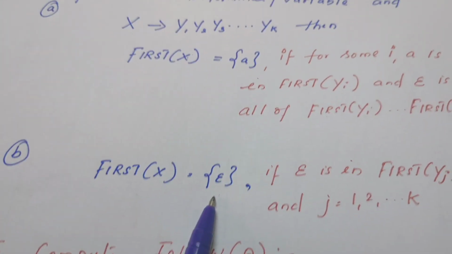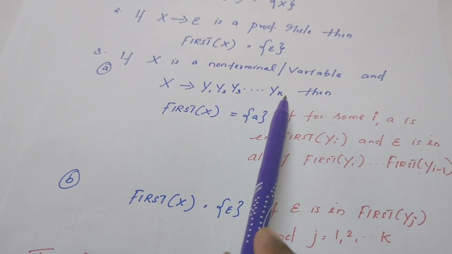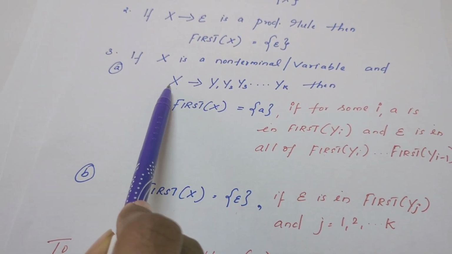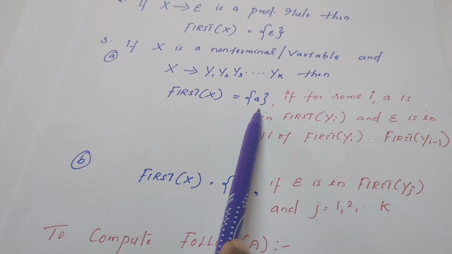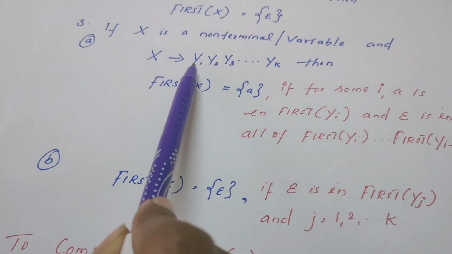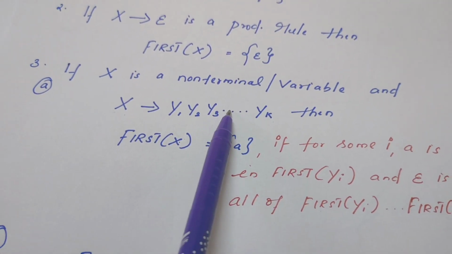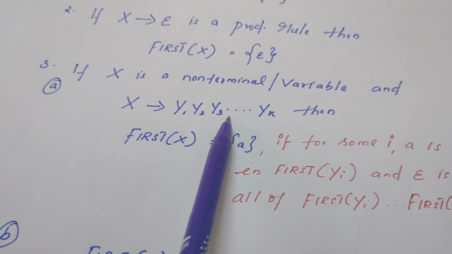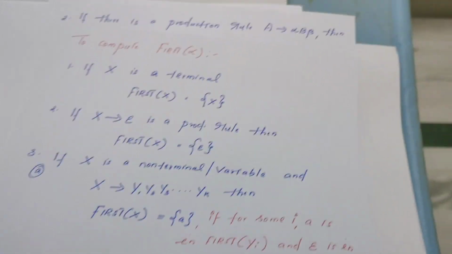When do you include epsilon? If all of this Y1, Y2, Y3, everything goes to epsilon, then first of X will contain epsilon. Or else it will contain a. When it will contain a, for example, if Y1, Y2, Y3 produce epsilon, then first of Y4, the very first symbol of Y4, will become the first of X. That is what the rule says.